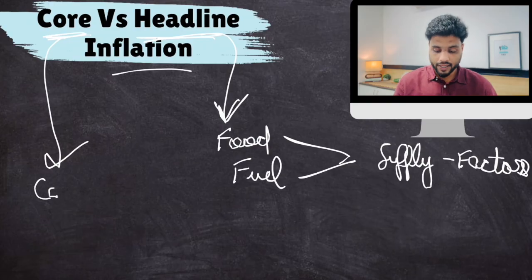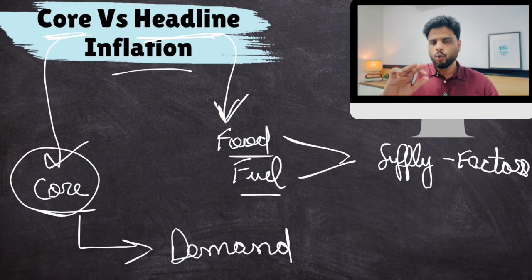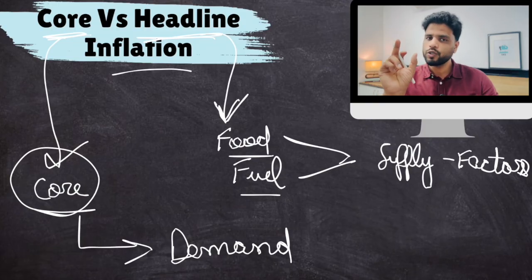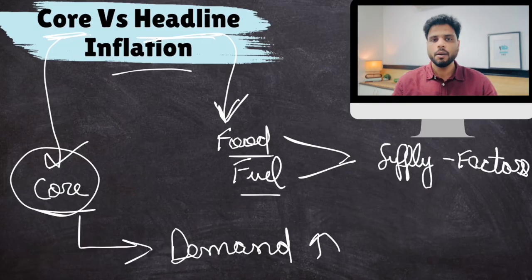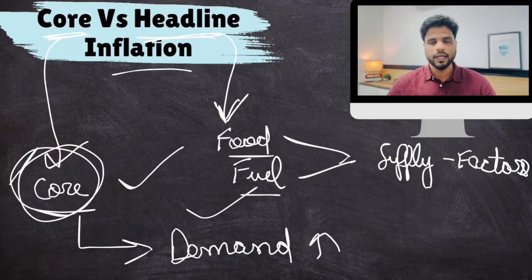Now, the reason why RBI is panicking is because it's not just food and fuel inflation that are rising, it's even core inflation. And core inflation is driven by demand factors. That means demand is also rising, which is also kind of good news, because that means people have more money, they are spending more, demand is rising. But it's also bad because it pushes the overall inflation figures upwards. So this is the thing. Clear?